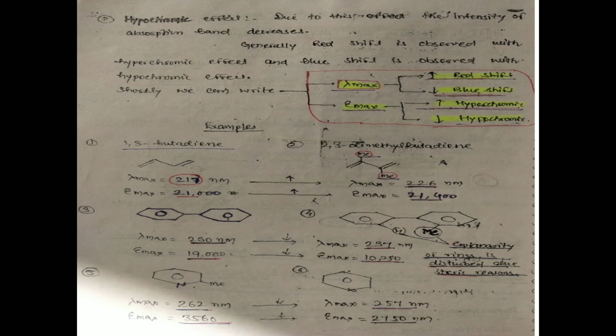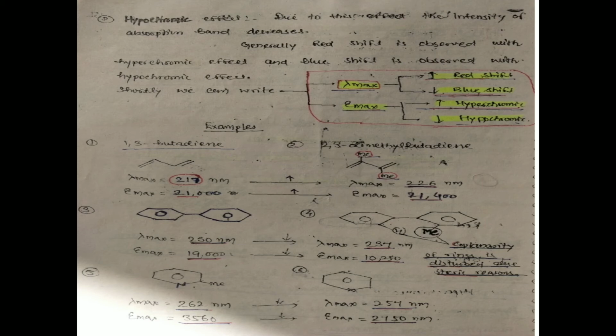We can also see the example 1,3-butadiene and 2,3-dimethyl-butadiene. In this example, the lambda max in 1,3-butadiene is 217 nanometer and epsilon max is 21,000. Then we add the substituent in the example 2,3-dimethyl.